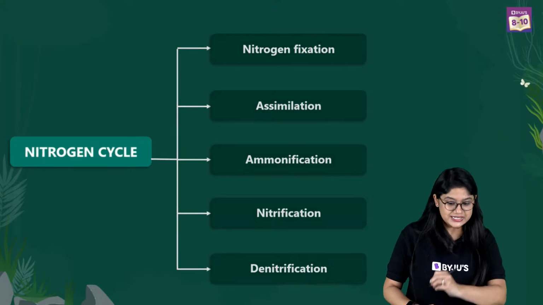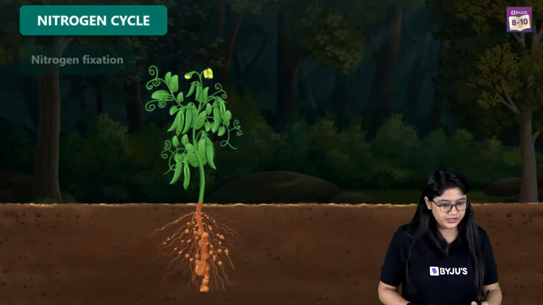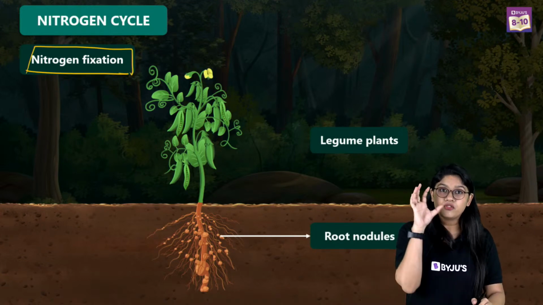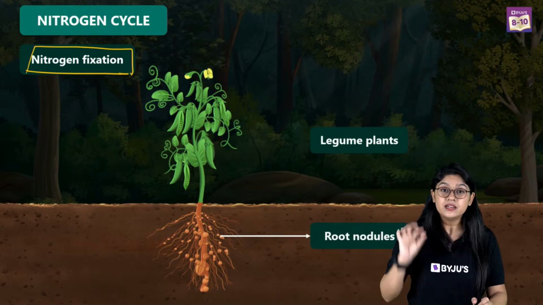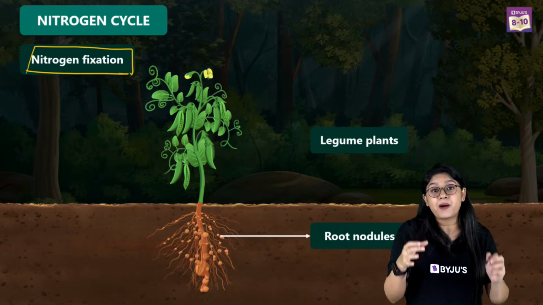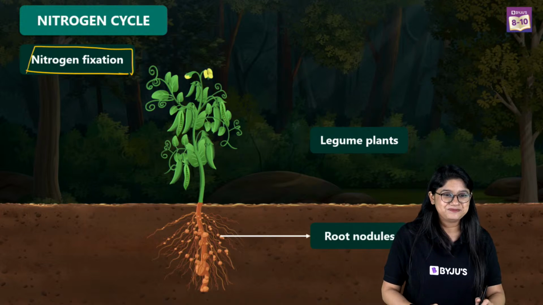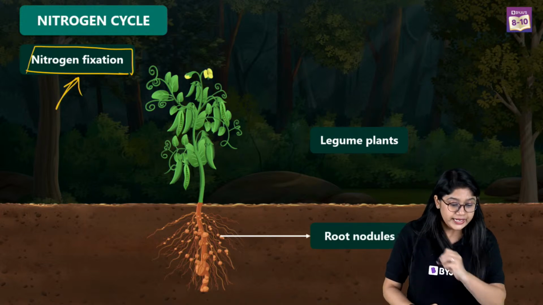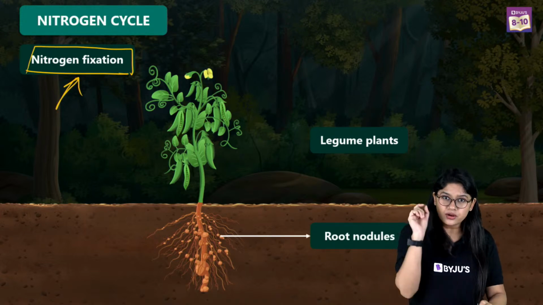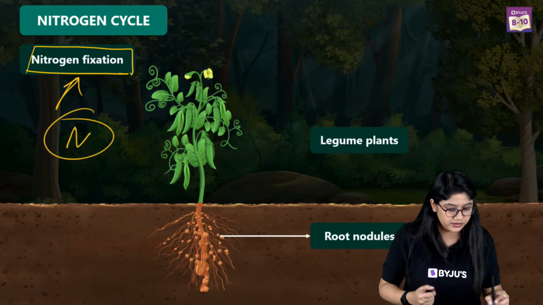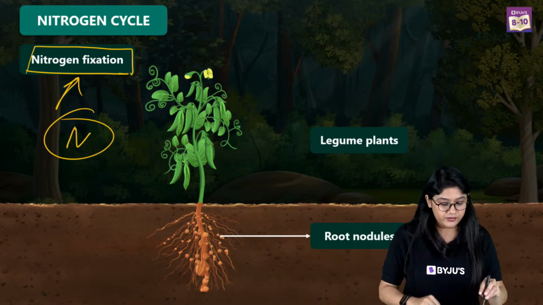So let's quickly discuss the nitrogen cycle over here. Now we will be focusing on the biogeochemical part of it. We'll be focusing on the bio side of the nitrogen cycle. So in nitrogen fixation, that's a really important point, the nitrogen that we have in our atmosphere, we will not be able to consume it directly.